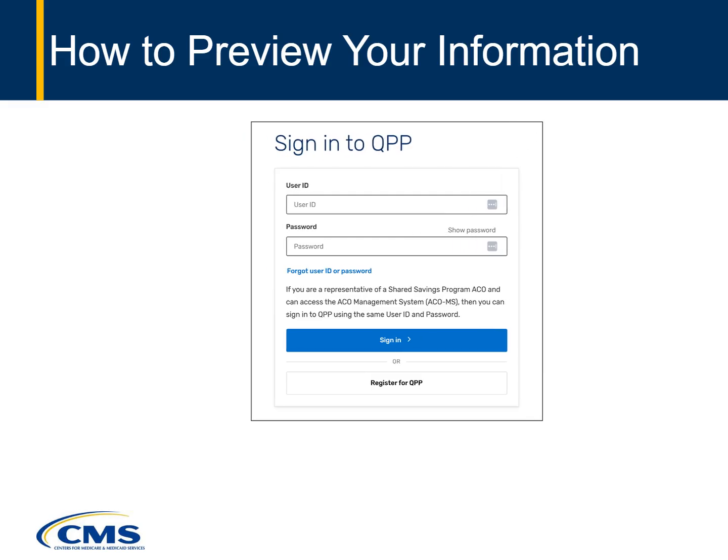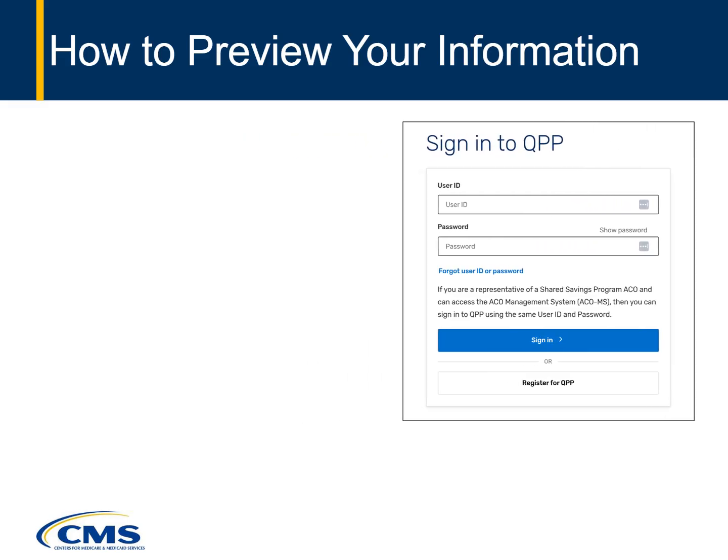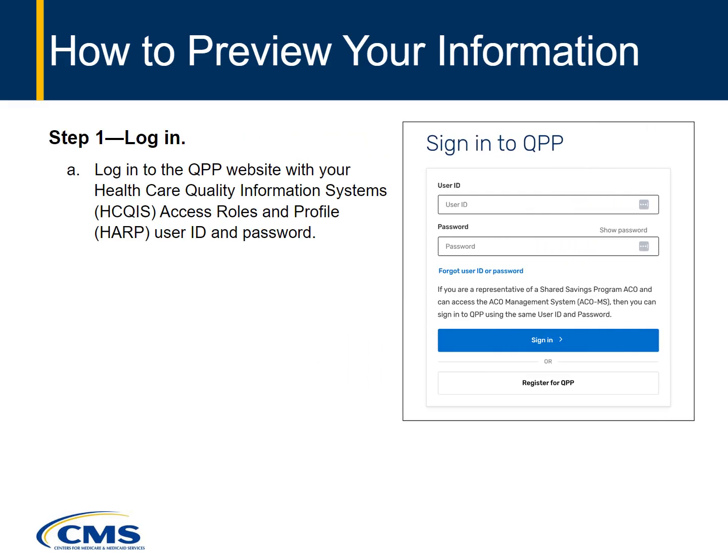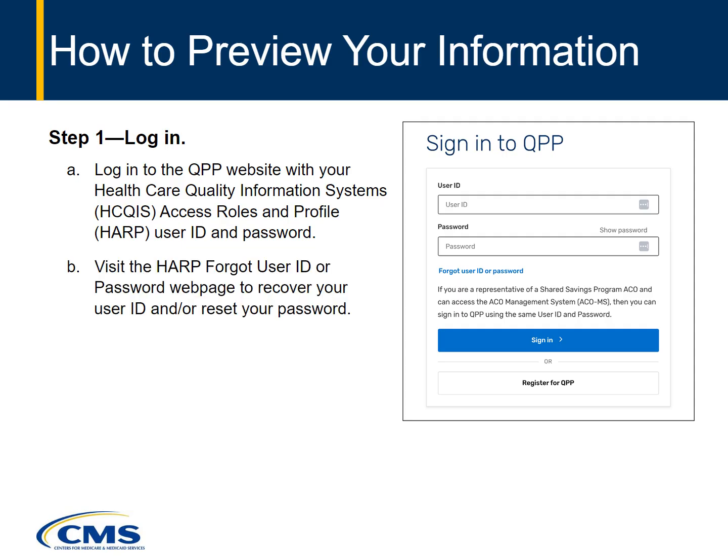Now let's walk through how to preview your performance information. Log in to the QPP website with your Healthcare Quality Information Systems, or HCQIS, access roles and profile, or HARP, user ID and password. If you forgot either or both of these, visit the HARP Forgot User ID or Password webpage to recover your user ID and/or reset your password.